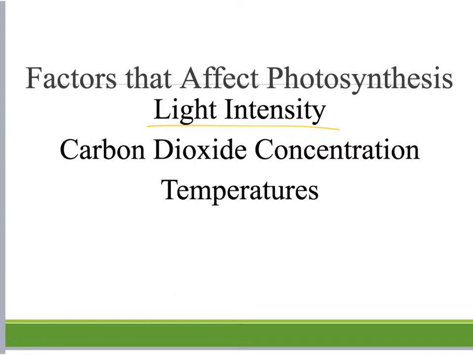At this time of the year, our days are getting shorter. The sun is at a lower angle in the sky, and so there's just not as much light intensity. And it is not efficient for a plant like trees to continue to go through photosynthesis at the levels that it was in the summer.